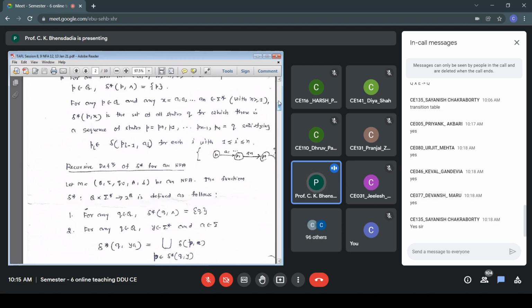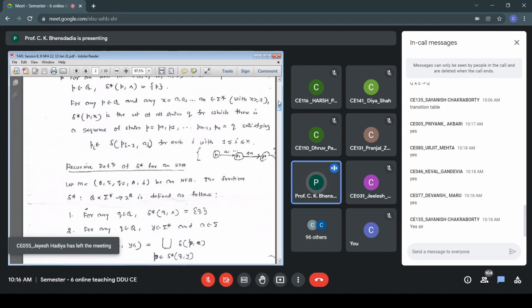So that is my rule number 1. When it is delta star Q null, it is Q. It means if I am in state Q and I don't have any input symbol, I stay in the same state. So delta star Q null equals Q. If my present state is Q and I don't have any symbol, it is null, then I stay in the state Q. That is my rule number 1, the terminating condition. So this is the formal definition.